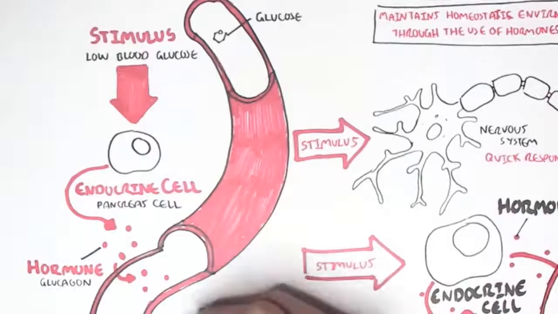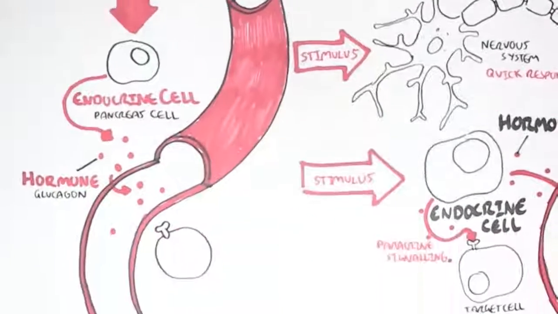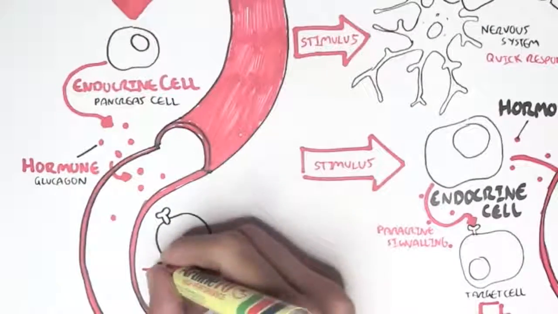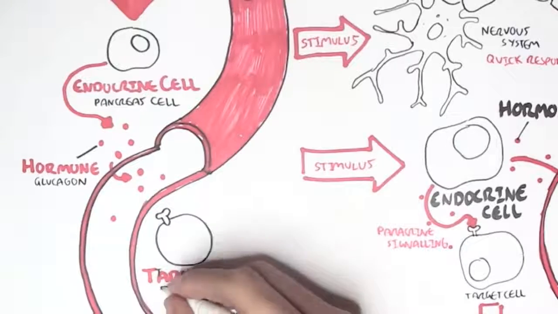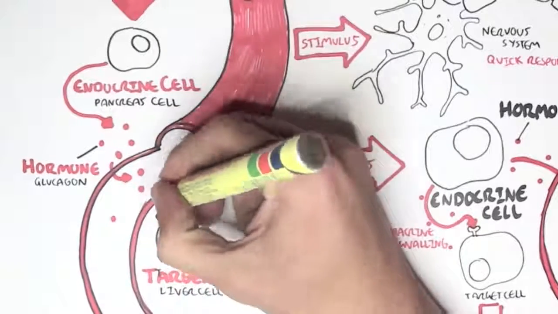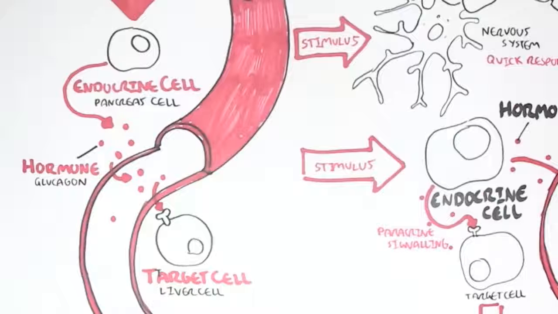Glucagon will travel through the bloodstream to the liver, which is the target cell. Glucagon is not a lipid hormone because, one, it is not bound to a protein when it travels through the blood, and two, it binds to receptors on the cell membrane.